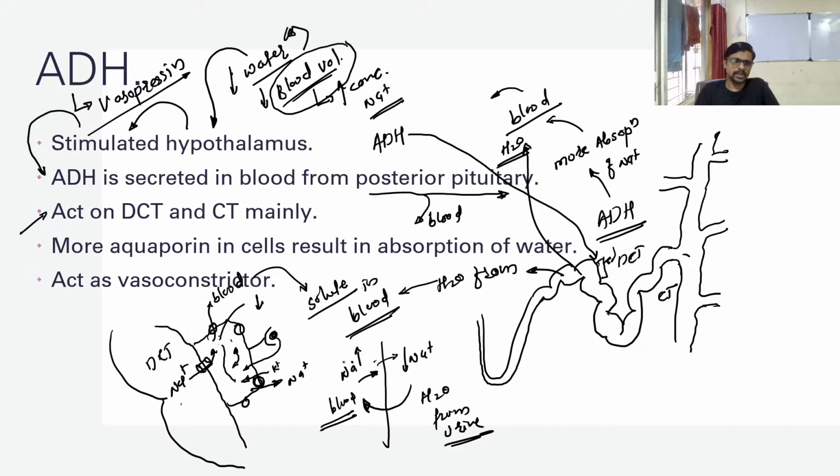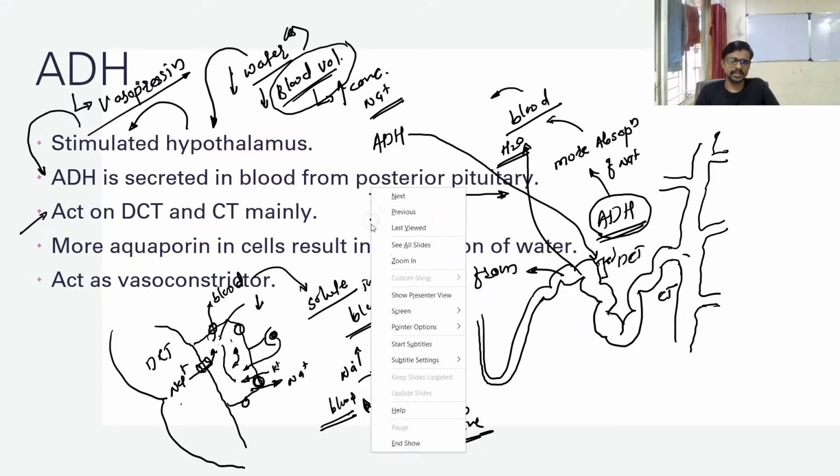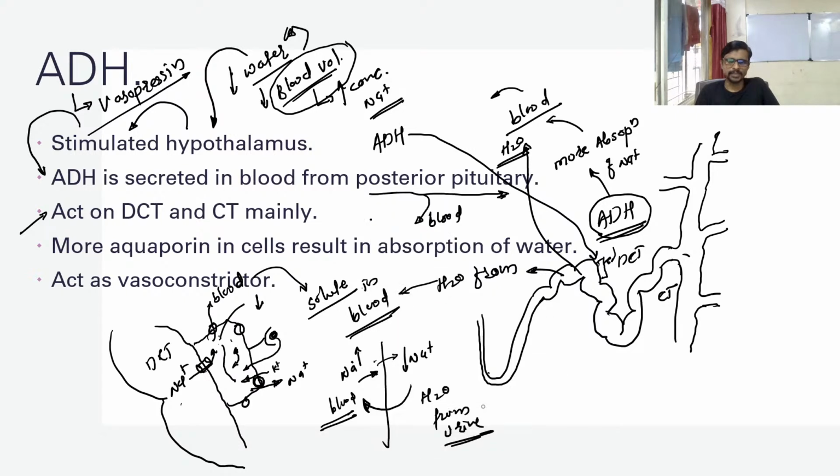So now we are moving toward making up the blood volume, and this process completely depends upon ADH. But there is a second part of ADH also. Let's see what the second effect of ADH is.